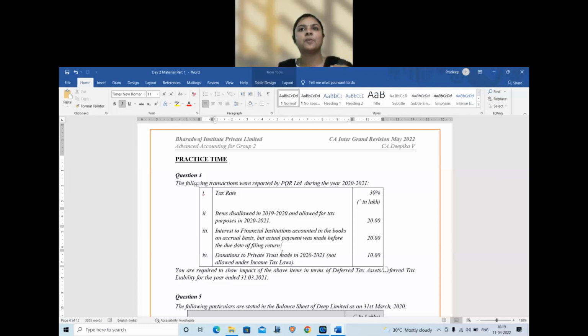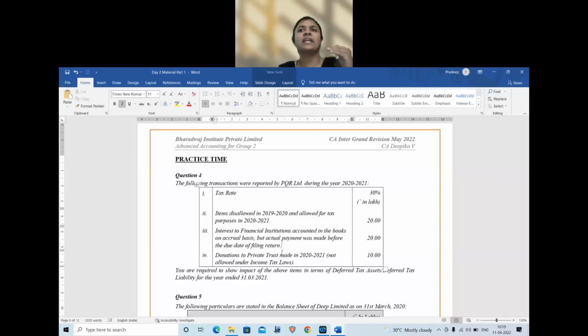Income tax profit will be less, book profit will be more. I repeat, in income tax we have more expenses, so income tax profit will be less. In the books, the expenses are less because these expenses pertain to the previous year. So book profit will be more.